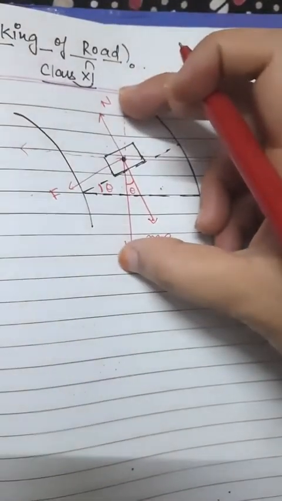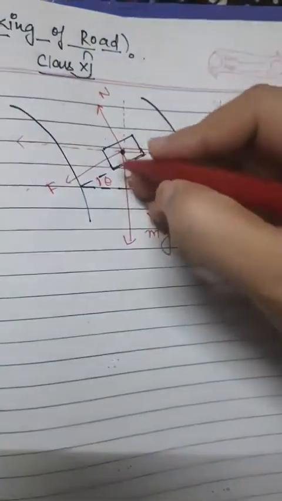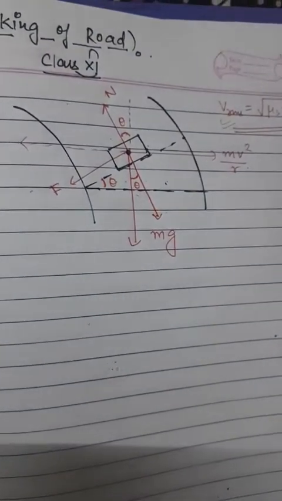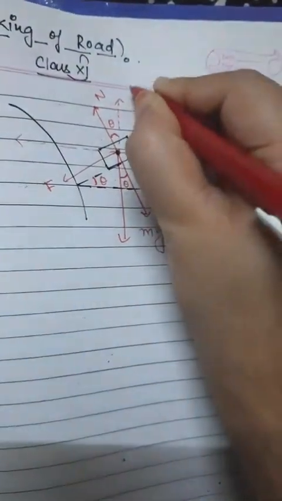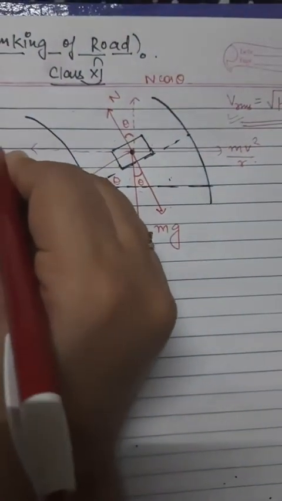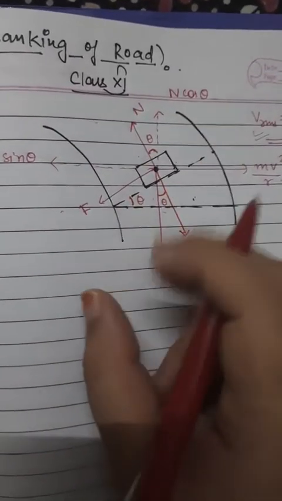If you can see, these two rays are intersecting each other, so this angle and this angle are vertically opposite. If the normal is making the angle theta with this component, it is obvious this will become n cos theta and this will become n sin theta. So now we have resolved the n component. Now what is left here?